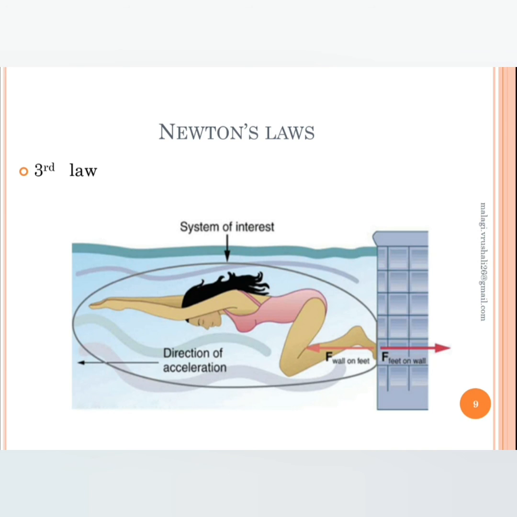When she exerts pressure or force on the wall, with the same amount of force, she'll start to move in the other direction. So for every action there is an equal and opposite reaction. So these are the three different Newton's laws.